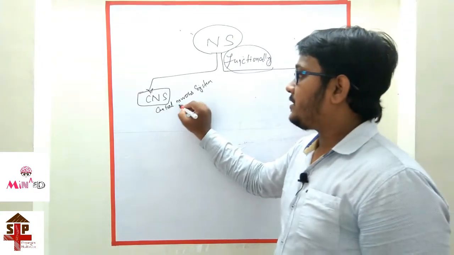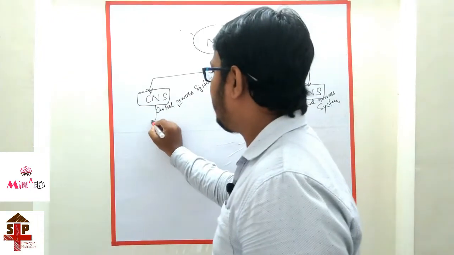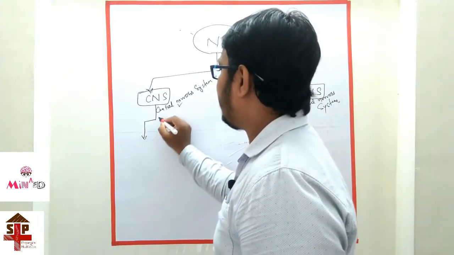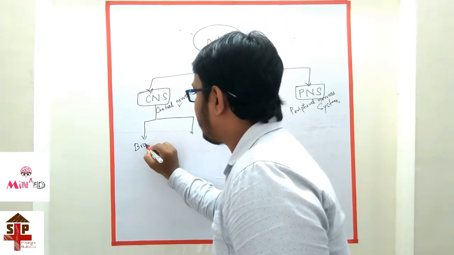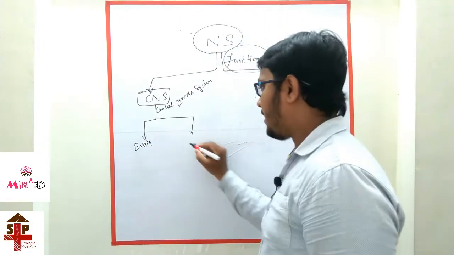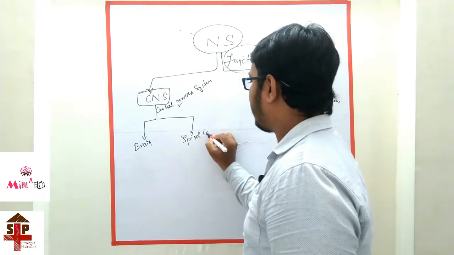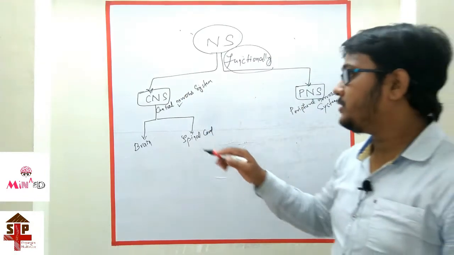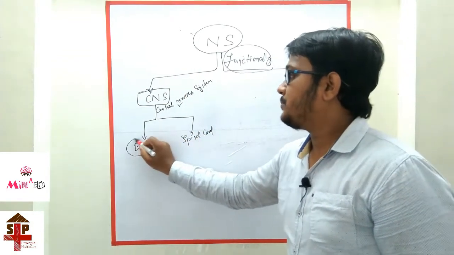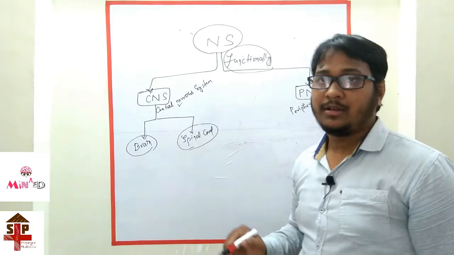This central nervous system is again divided into two parts, that is brain and spinal cord. So the central nervous system is divided into two parts. One is brain and the second one is spinal cord.